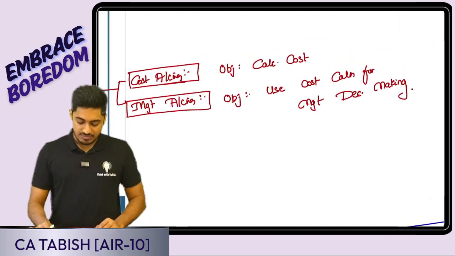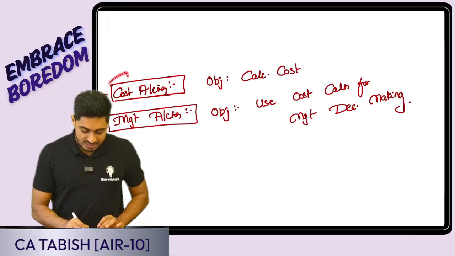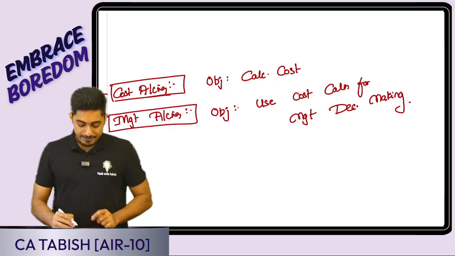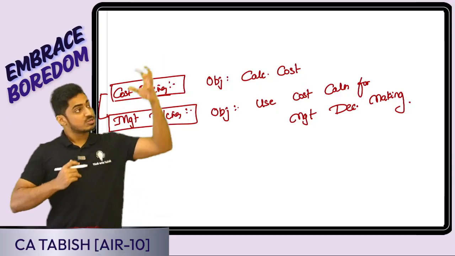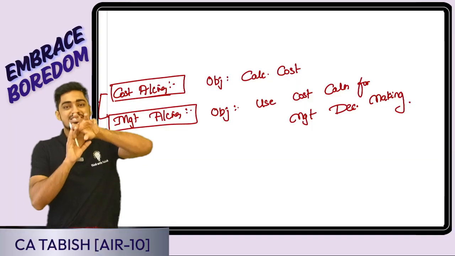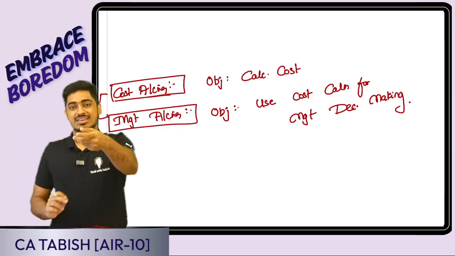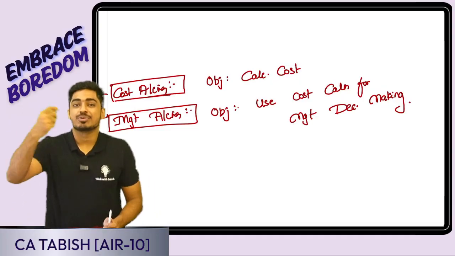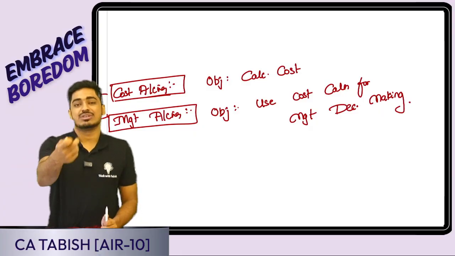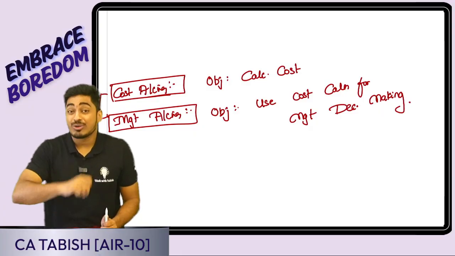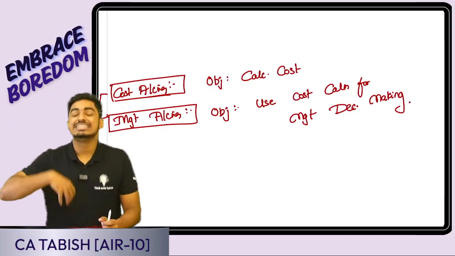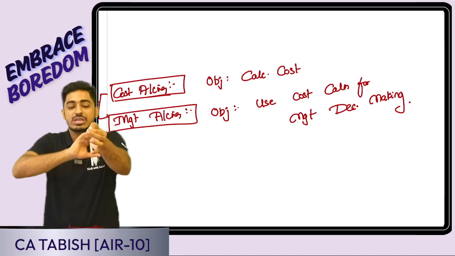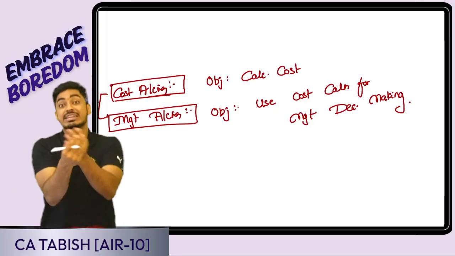What is the difference? In a very simple way, what am I doing in cost accounting? I am calculating the cost. Management accounting, what am I doing? I've calculated the cost, now this information I will give to the management. Using that, management will take certain decisions. Should I start a new product or not? Should I exercise cost control or not? How can I maximize my profit? All those decision making happens. In cost accounting, I'm only calculating cost. In management accounting, using this cost information, I will be taking decisions.